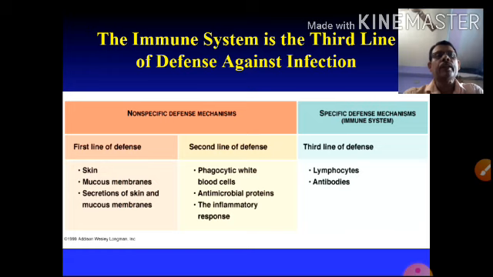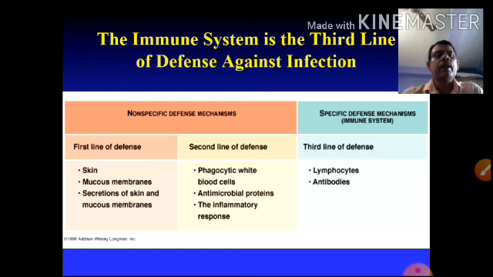And then the mucous membrane, which has an acidic pH. When an organism goes into the mouth, the mucous membrane can destroy or kill the microorganism. The skin also has secretions with a lubricating action that prevents the attack of organisms. That is the first line of defense: the skin, mucous membranes and their secretions.